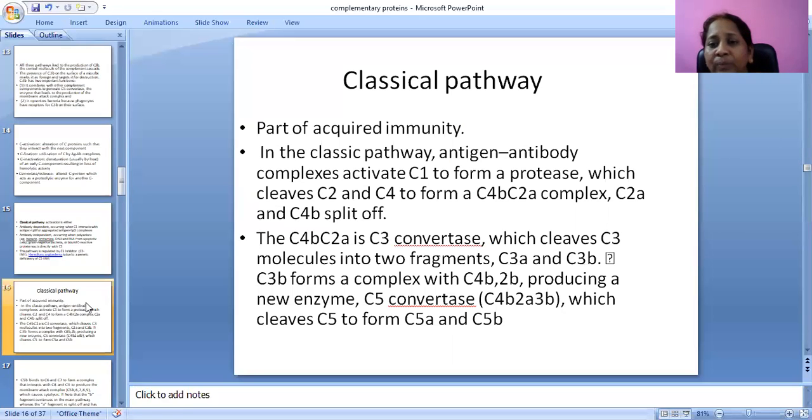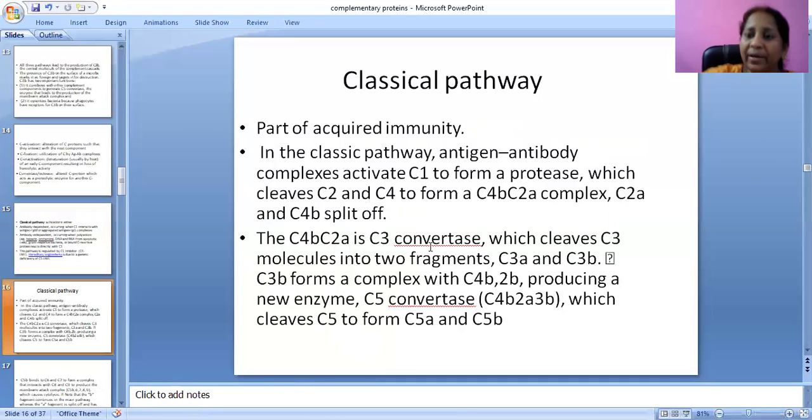C2 consists of two parts, C2a and C2b, and C4 consists of C4a and C4b, which split off. Here we can see the C4b-C2a complex is a C3 convertase.